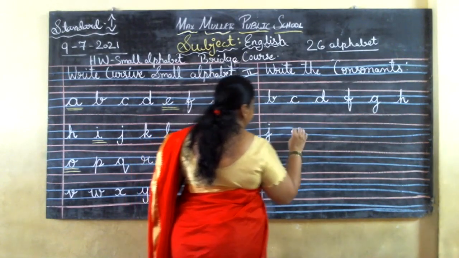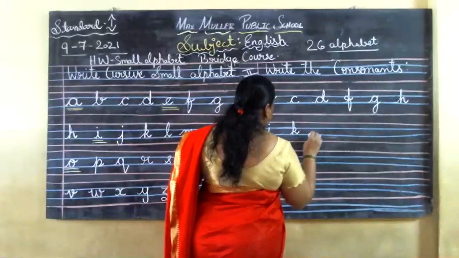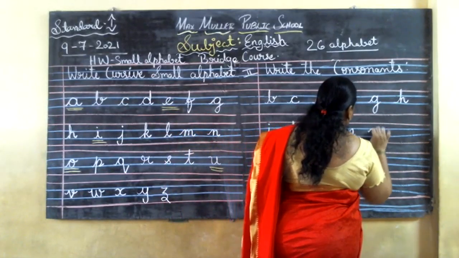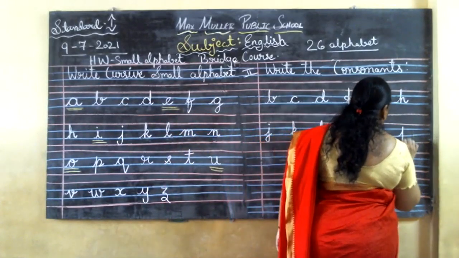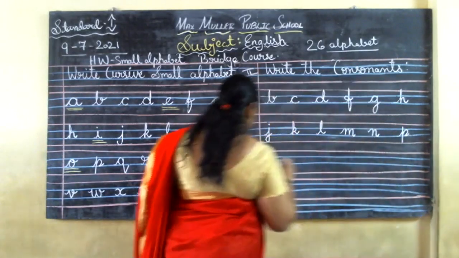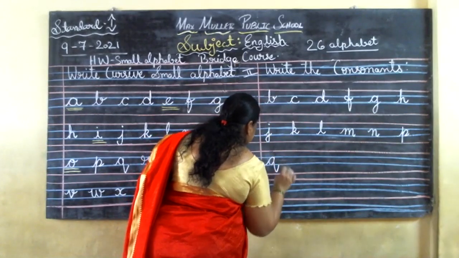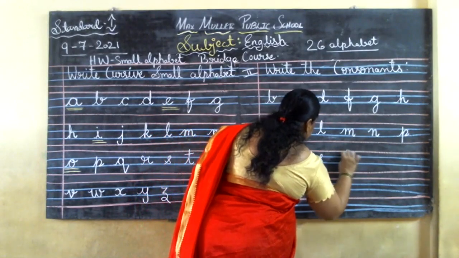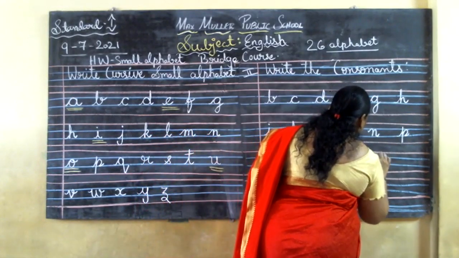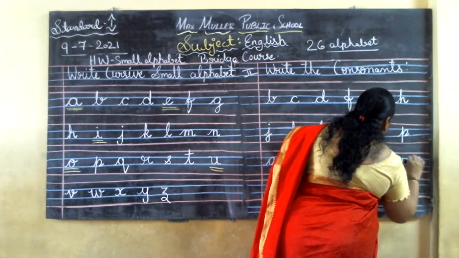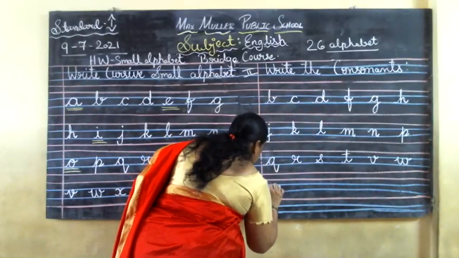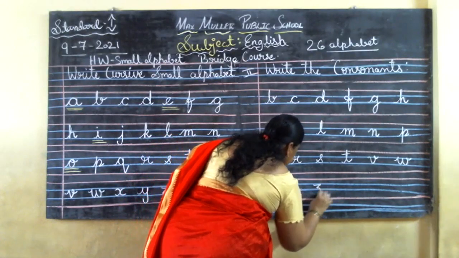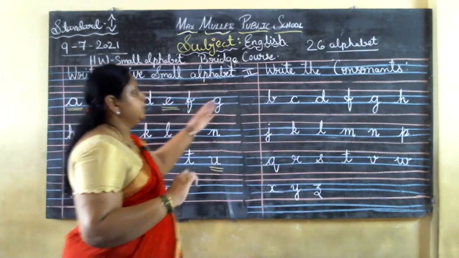Okay, J, K, L, M, N, P, Q, R, S, T, V, W, X, Y, and Z. So, I finished writing the consonants also.